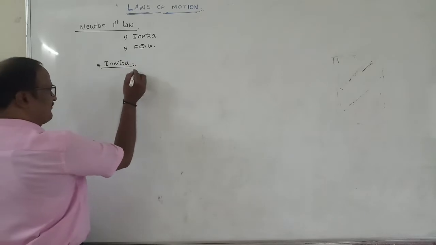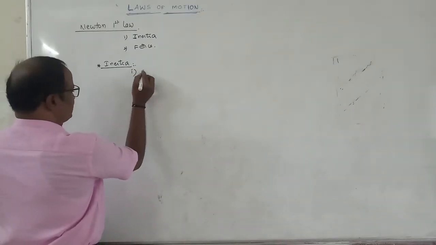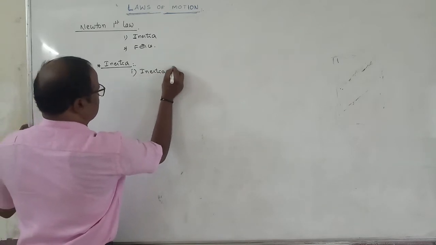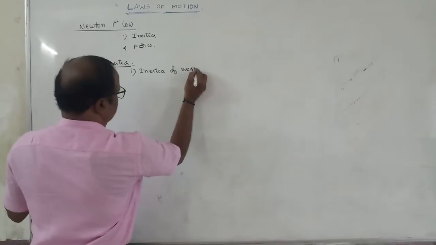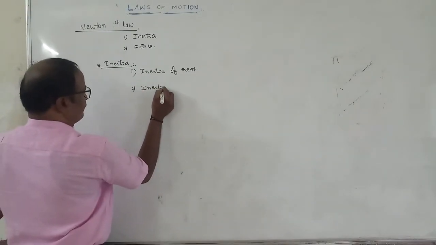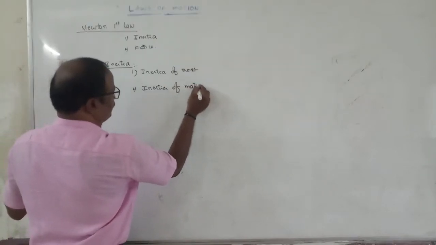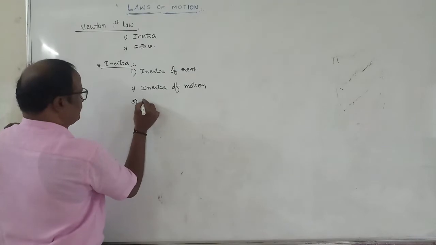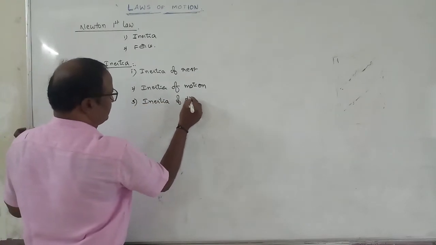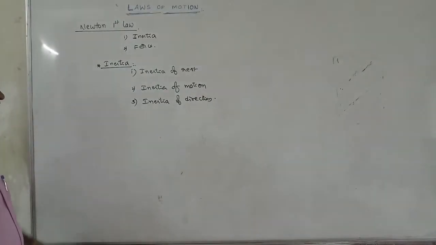And what are the types of inertia? Inertia is classified into three types. First one is inertia of rest. Second one, inertia of motion. And third one, inertia of direction. These are the types of inertia.